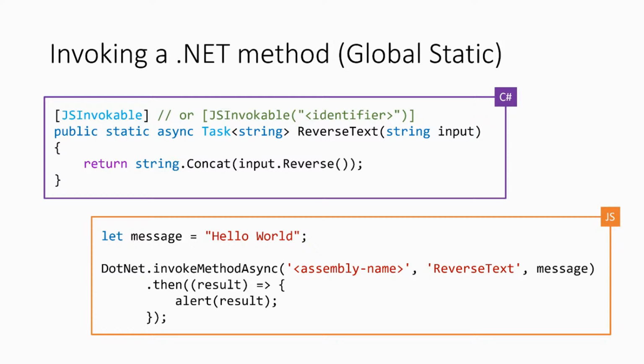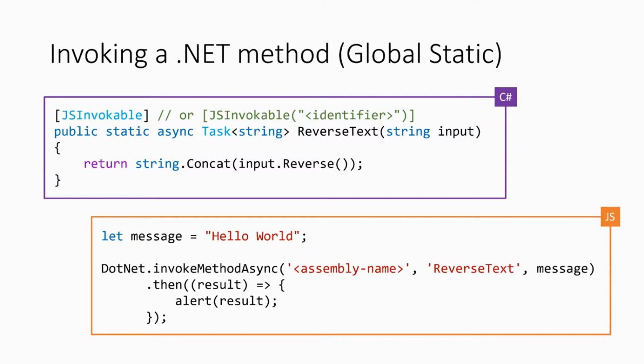And that's it, right? No special technology required. As you see in my comment there, there's a little bit of a way to say, okay, I want you to identify this. So it's slightly different from what you would expect from normal .NET. Let's say you were going to call a static method in .NET. You would find the namespace, find the class it's in, and then you would know the method name, right? So let's say my app is called MyApp, and that's my namespace. I have a class called MyClass, and a method called MyMethod. If I want to access that, I'll basically have to do MyApp.MyClass.MyMethod, right, to find that specific one.